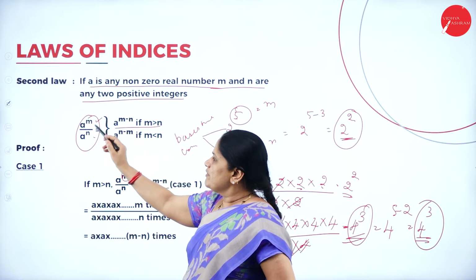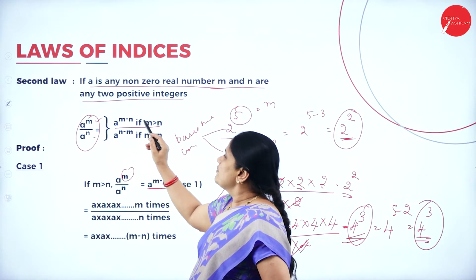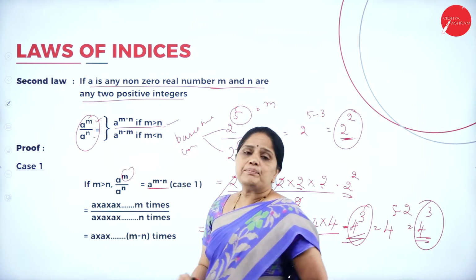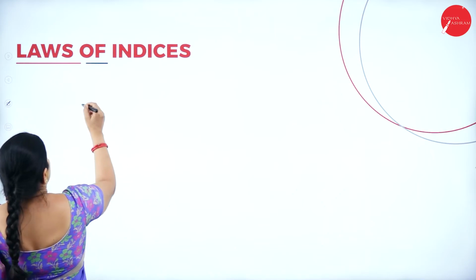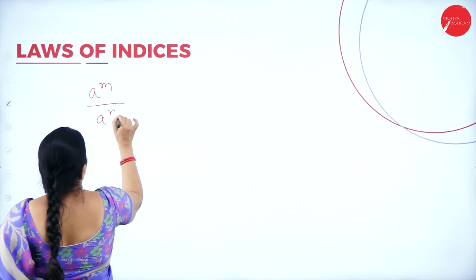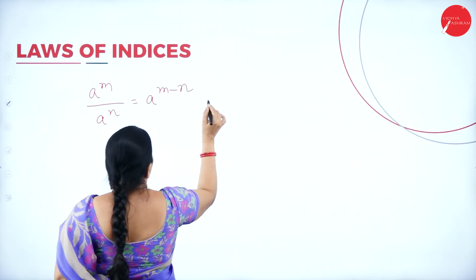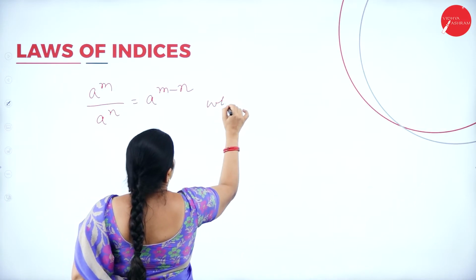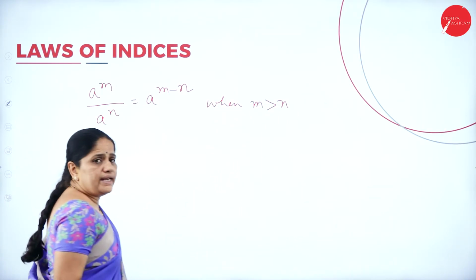So a to the power of m by a to the power of n equals a to the power of m minus n if m is greater than n.